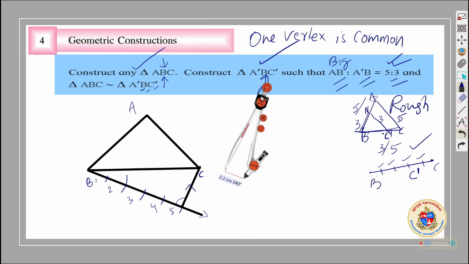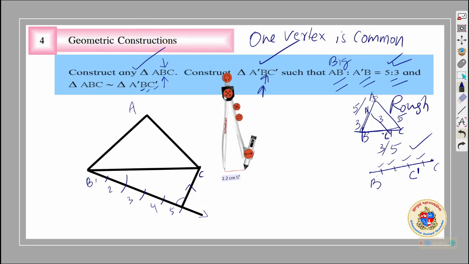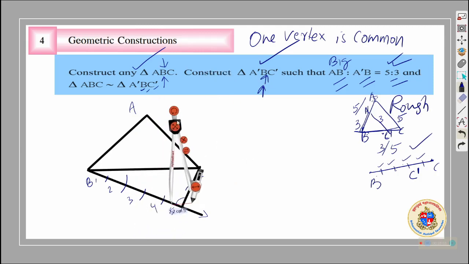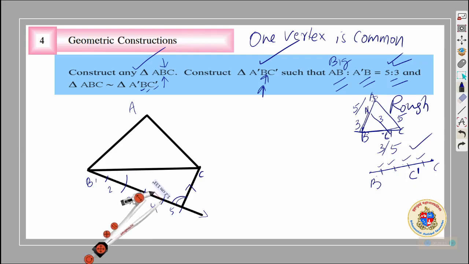It takes a little effort, but it is still good. So what do I have to do? I have to copy this angle 5 times throughout. How to do that? For that you need the compass and draw an arc. Take the compass, put here, draw an arc.